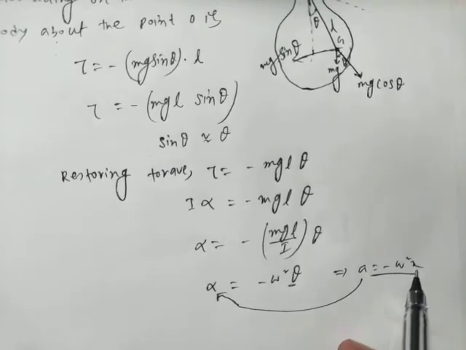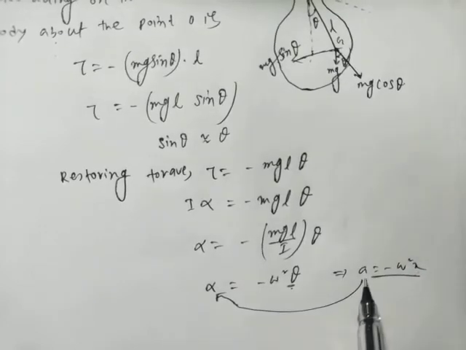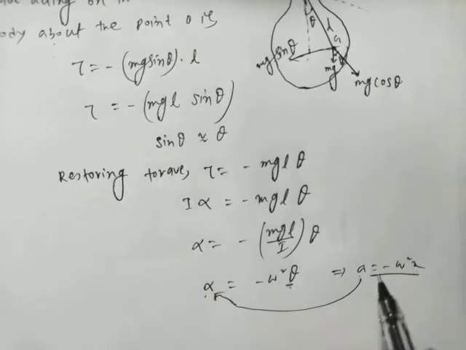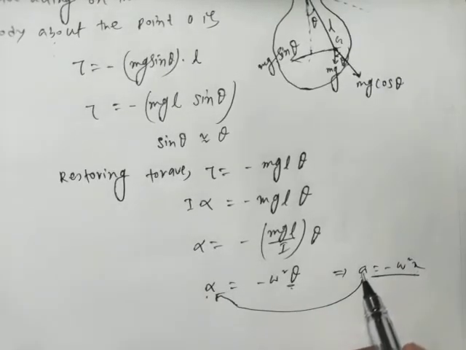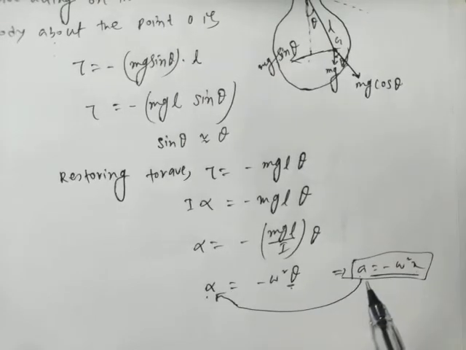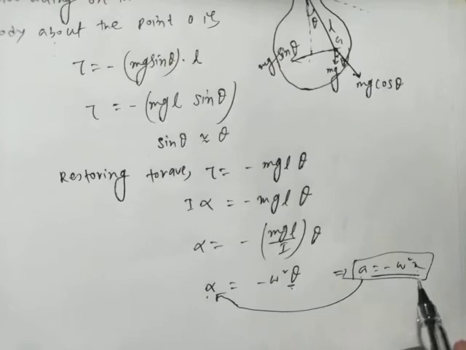This is the linear displacement, this is the angular displacement; this is the linear acceleration, this is the angular acceleration. In linear simple harmonic motion, the general equation of acceleration or force is a equals minus omega square x, or ma equals minus m omega square x.